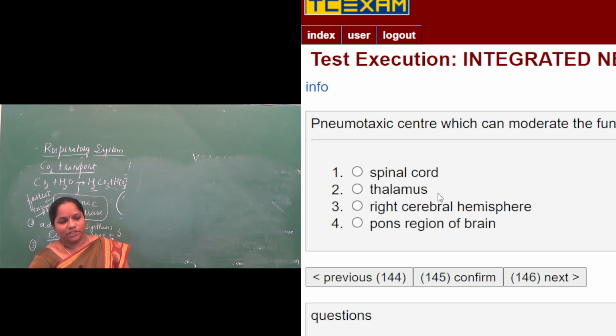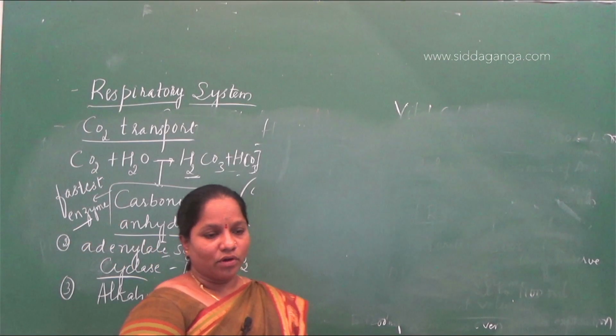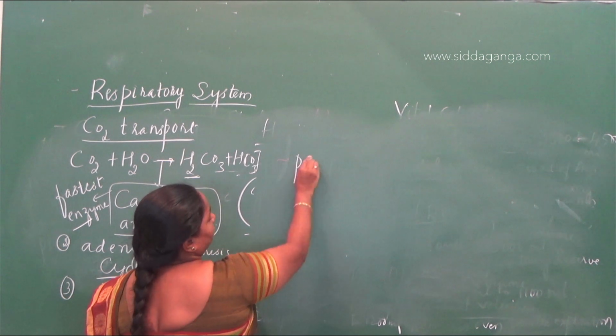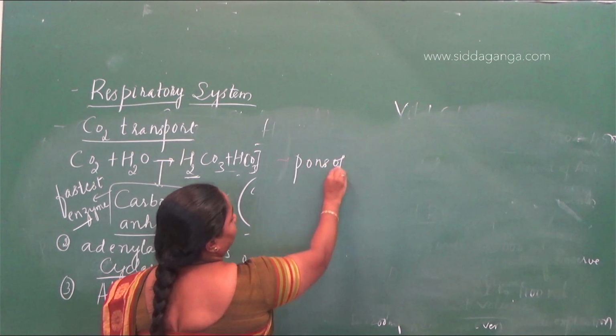Right cerebral hemisphere is related to covering of the brain. But the fourth option, pons region of the brain, is responsible for moderating the function of the rhythmic center. So the answer will be pons of Varolii.